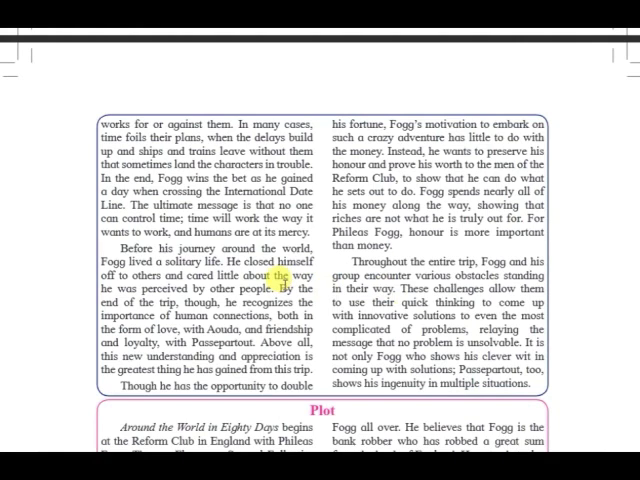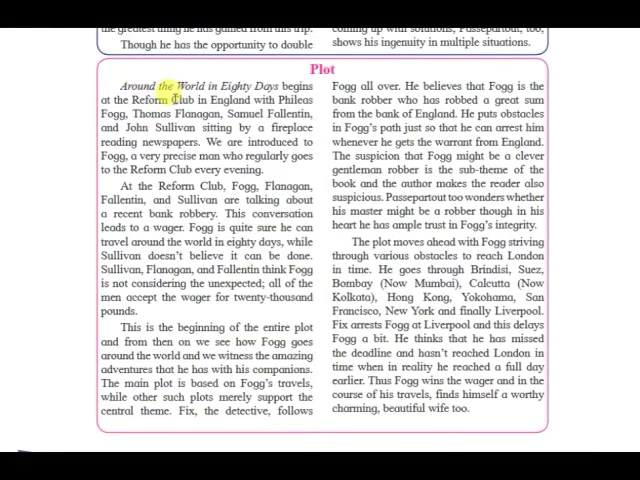Now, moving on, let's discuss the plot of the novel. Around the World in 80 Days begins at the Reform Club in England with Phileas Fogg, Thomas Flanagan, Samuel Fallentin, and John Sullivan sitting by a fireplace reading newspapers. So, these are the names of some of the members of the Reform Club, including Phileas Fogg. We are introduced to Fogg, a very precise man who regularly goes to the Reform Club every evening. This Reform Club is a place where all the rich young men of that particular city gather together to spend some quality time.